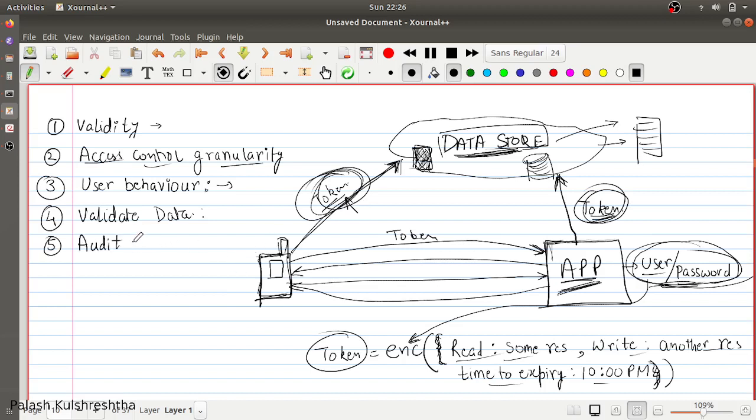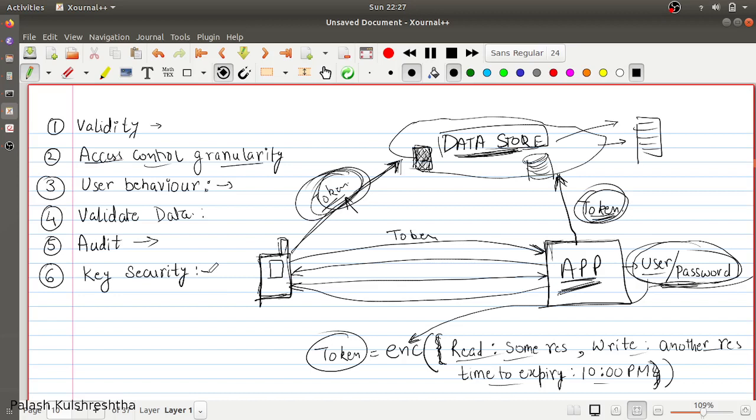Another thing that you have to keep in mind is audit. You should always audit the actions that are being taken by a particular client or by a particular token, so that on this basis you can generate billing, or you can verify the actions taken by your customer, because it may be possible that due to some bug, a user has taken an action which it was not allowed to take. So it is always good to have an audit trail which can be used for future debugging scenarios.